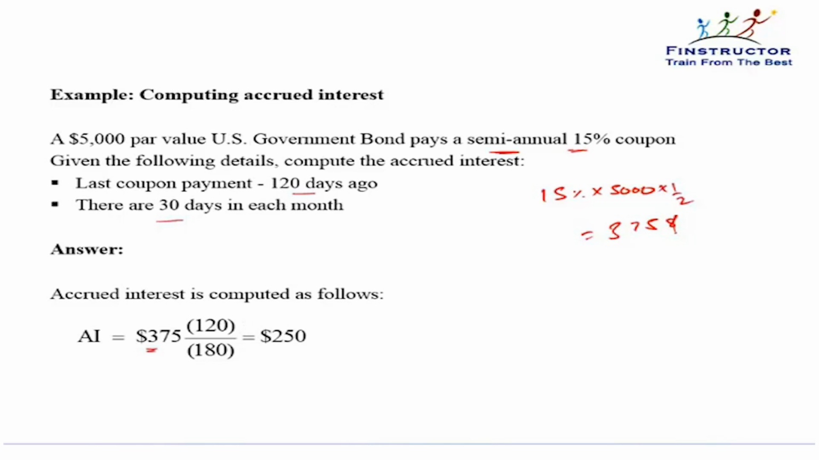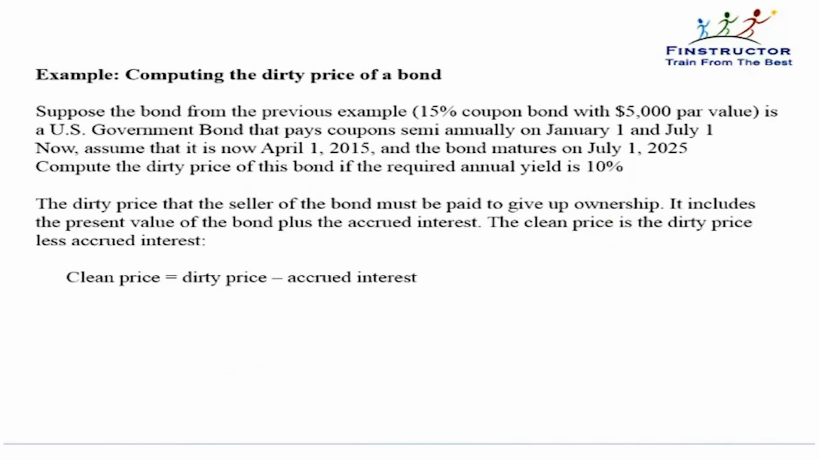How many days is that? 120 days have passed, divided by the total gap between the coupon payments. Essentially implying that the buyer has held this bond for 120 days after the last coupon payment. So even though his coupon has not yet come, 120 out of the next 180 days coupon belongs to him. So 375 into 120 by 180, that is $250, is the accrued interest that he will get over and above the clean price. Clean price can then be derived from the dirty price. So let's solve it further.